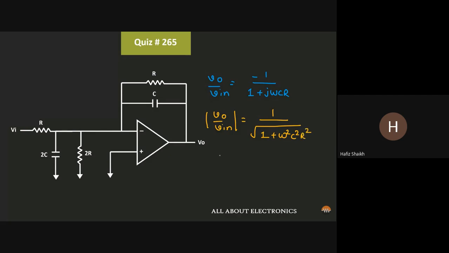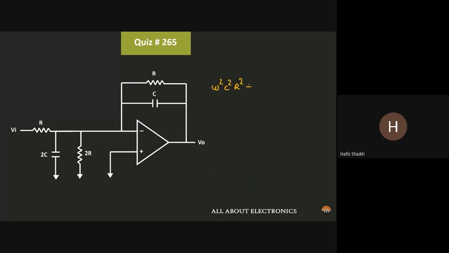So at the minus 3 dB frequency, or the cutoff frequency, this magnitude will be equal to 1 by root 2. That means 1 divided by root of (1 plus omega square c square r square) equals 1 by root 2, or omega square c square r square plus 1 is equal to 2.